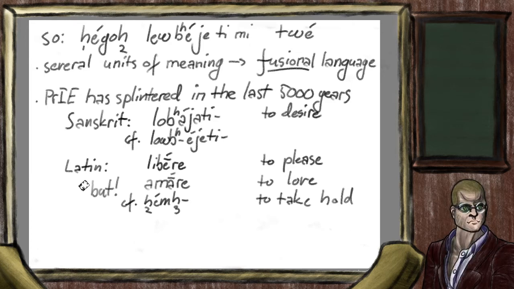The verb for love in Latin is amare, and is likely developed from another Indo-European stem, hem, meaning to take hold, perhaps through a chain of similes such as to hold someone tight, to hold them dear, to hold their hand, something to that effect, most likely with several stages.